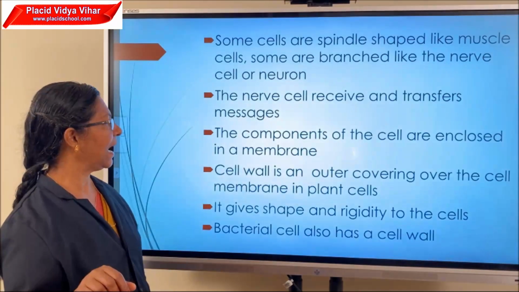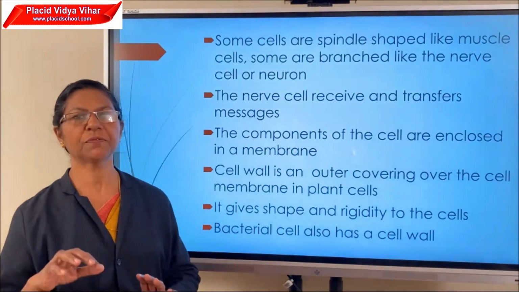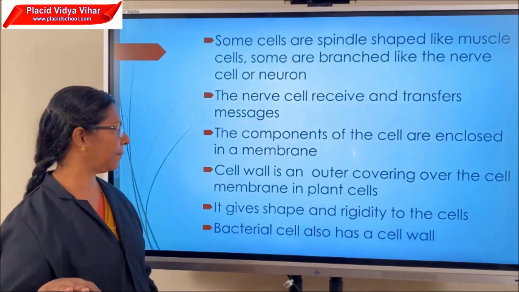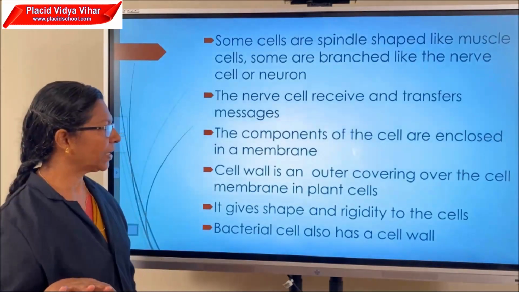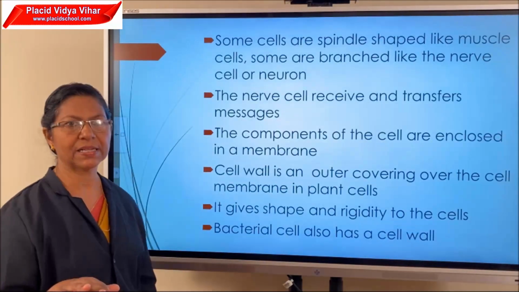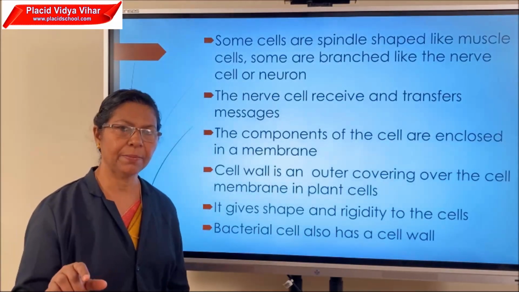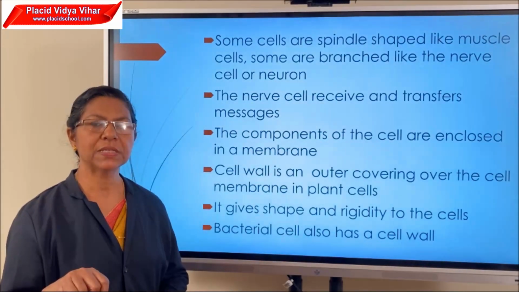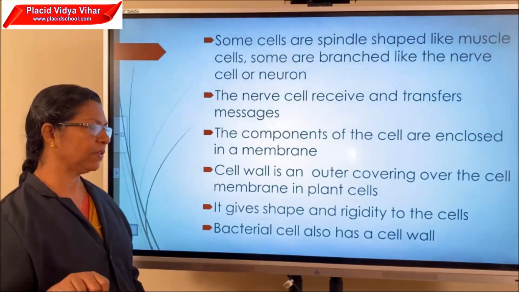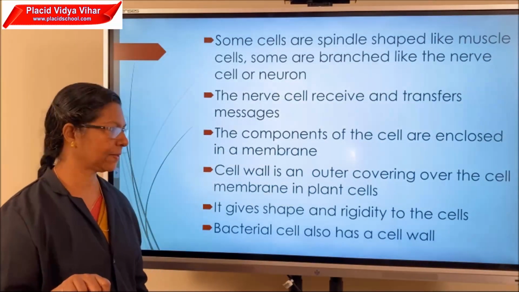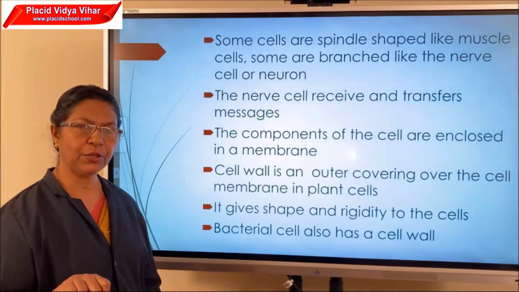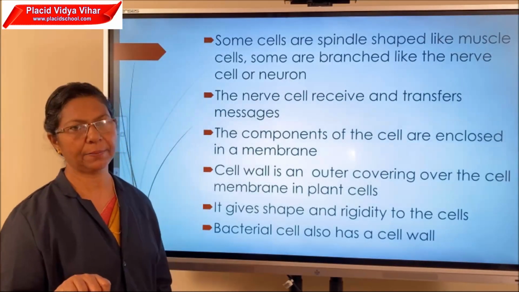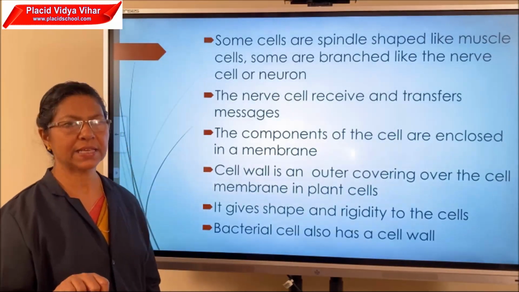The components of the cell are enclosed in a membrane known as the cell membrane or plasma membrane. Cell wall is an outer covering over the cell membrane in plant cells. In plant cells, outside the cell membrane, there is a thick wall known as the cell wall. It is made up of cellulose. The cell wall gives shape and rigidity to plant cells. A bacterial cell, which is a prokaryote, also has a cell wall outside the cell membrane.